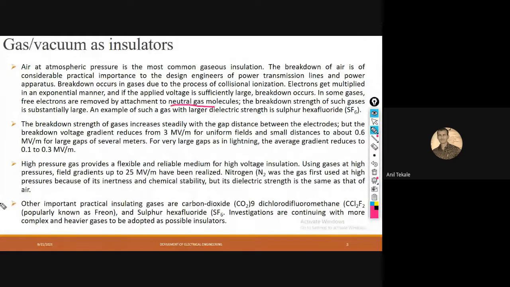For example, the larger dielectric strength is that of sulfur hexafluoride. So mostly, the medium used in a gaseous insulator is sulfur hexafluoride.